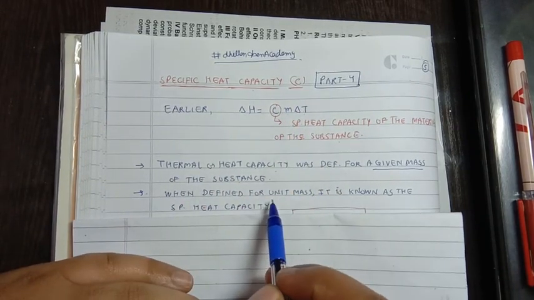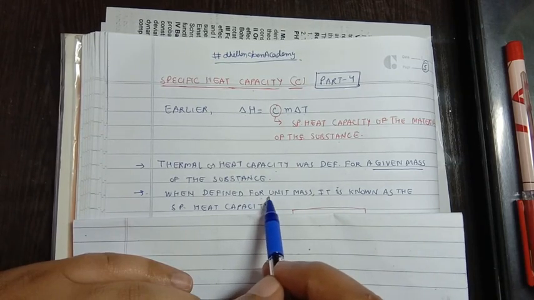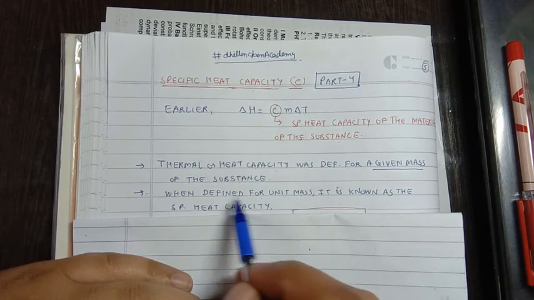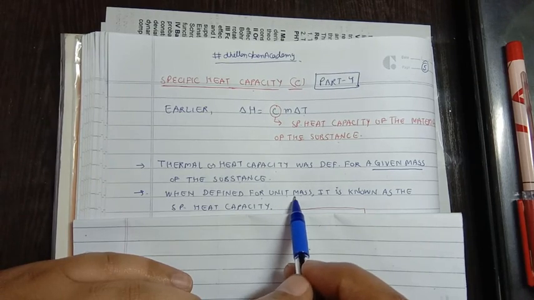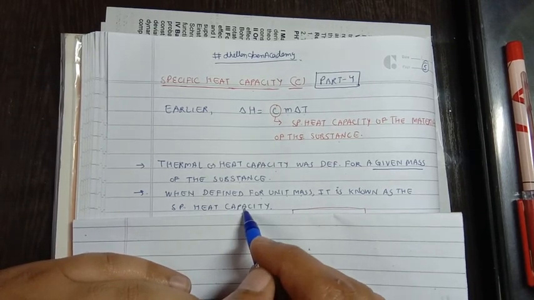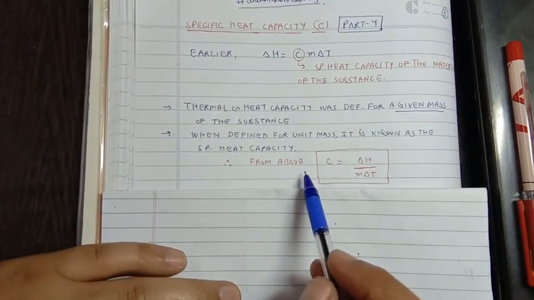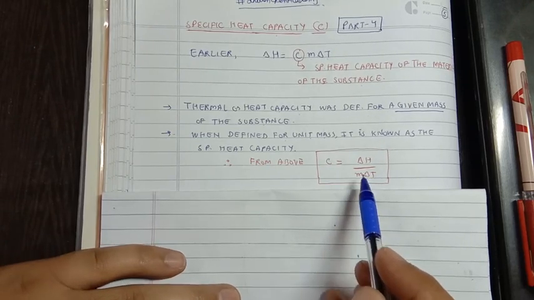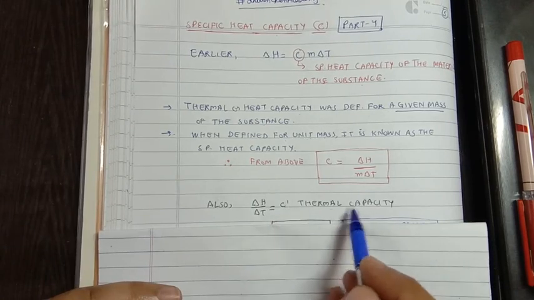For obtaining the specific heat capacity, we simply define it for the unit mass. That is, we divide the value of the thermal capacity by the mass of the substance so that its value for a unit mass is obtained, which is known as the specific heat capacity. For example, from the above equation we can write C equal to delta H over m delta T. We have already seen delta H over delta T is C dash, the thermal capacity.